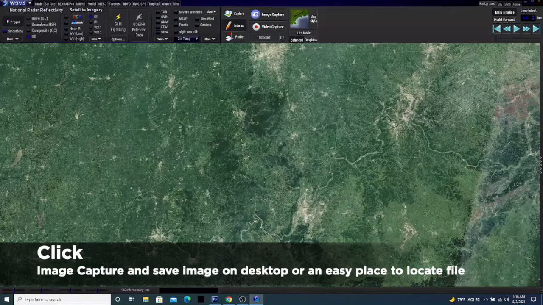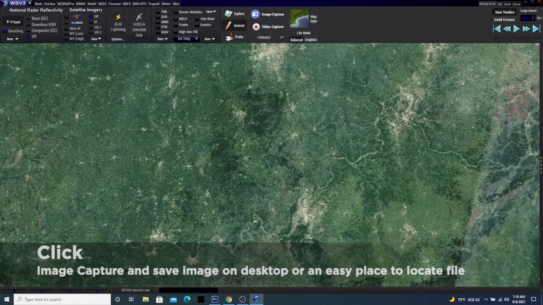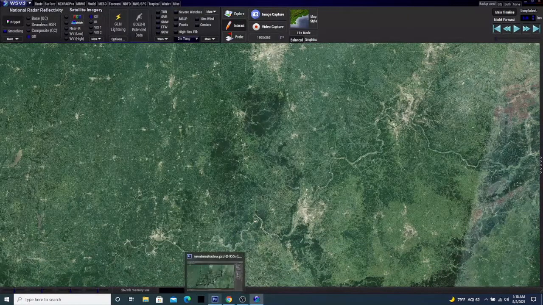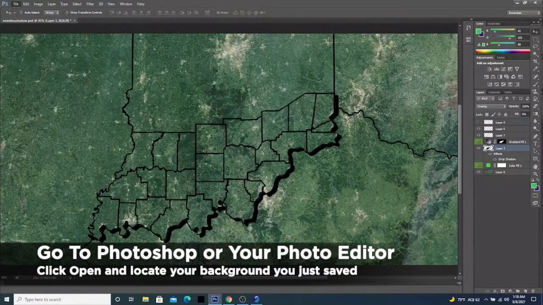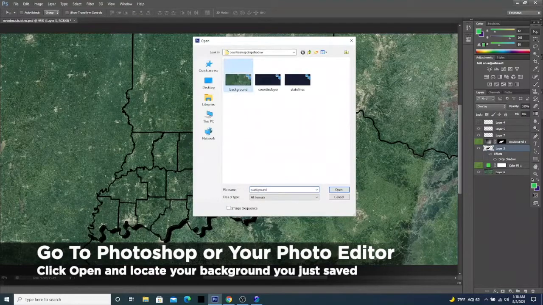And now we have our background. So now we have all the different layers that we need from WSV3, so we can go out of there for right now. Now we want to go to Photoshop, and let's go ahead and bring in our background.